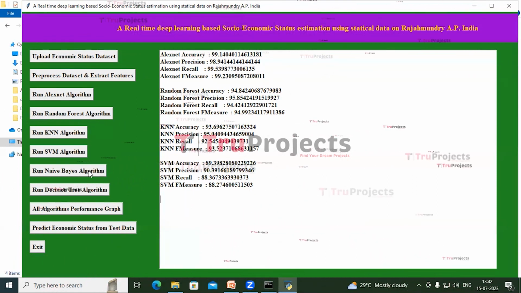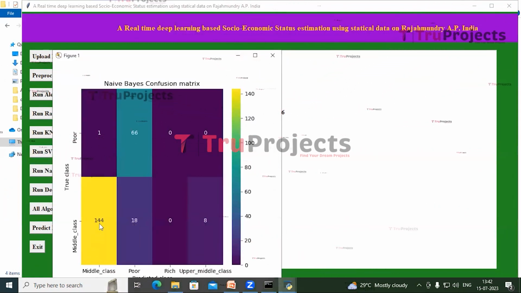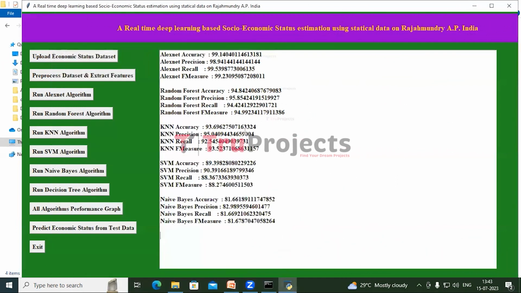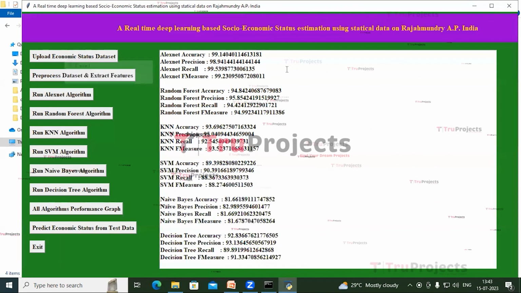Now click on Run naive Bayes algorithm. We can see there are 144 true positives and 66 true negatives. And the accuracy of naive Bayes is 81. Now click on Run decision tree algorithm. There are 160 true positives and 63 true negatives.